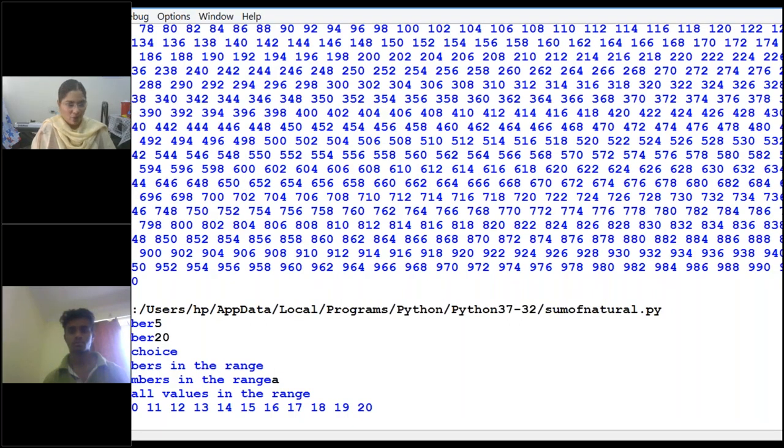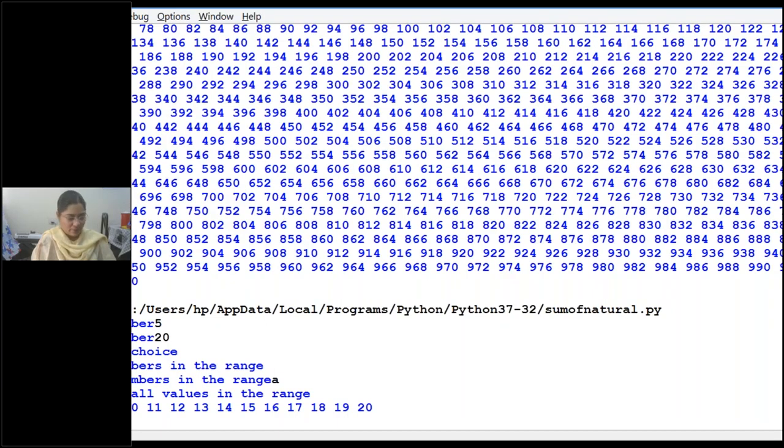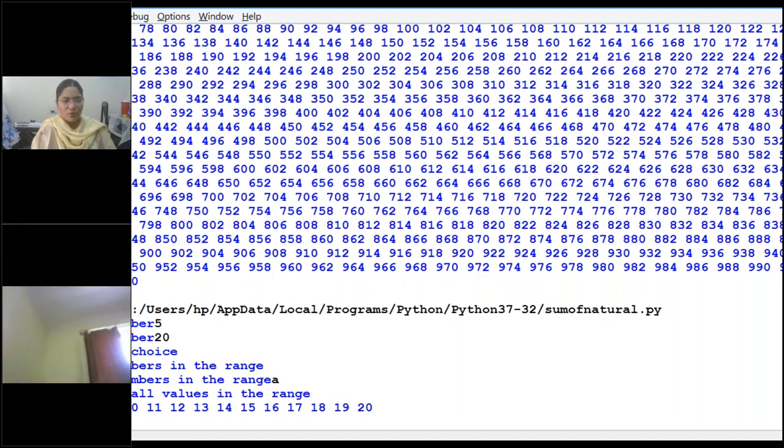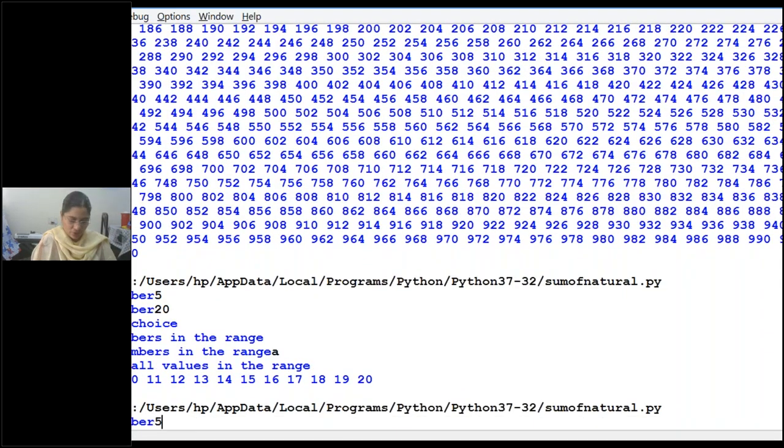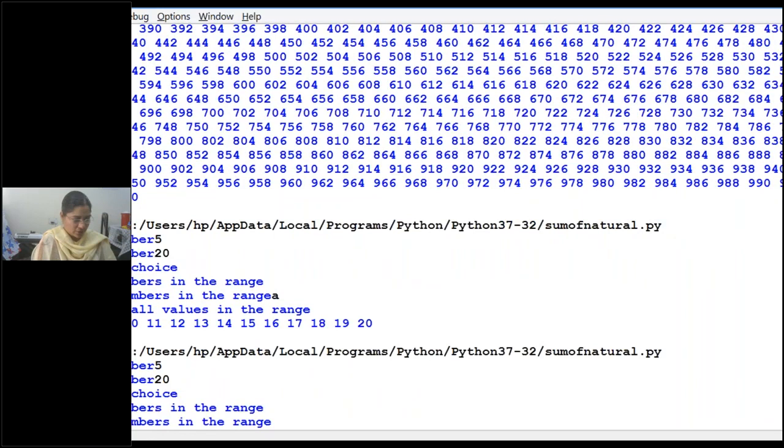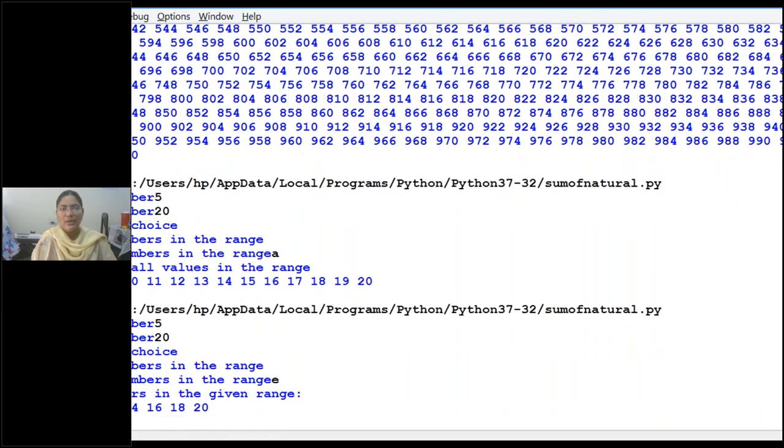Clear, children? But now, if you want to display only even numbers in the range, what should my choice be? Enter your range first, and then the choice. You give that choice, and now you can see all the values within the range. Clear, children?